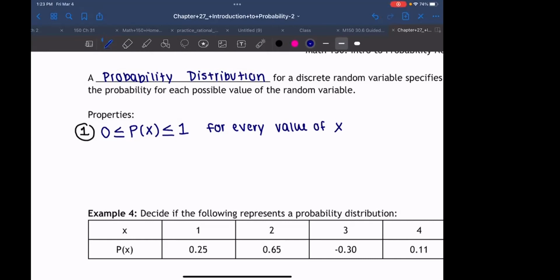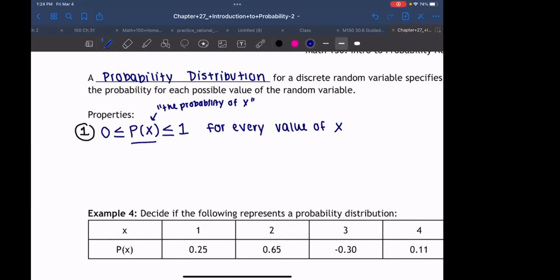We know that X's are the things that can happen. These are the outcomes, like rolling a die and getting a 2 or flipping a tails. These are values of X, they're inputs. And P(X) is the probability of X. Let's read that: the probability of X is greater than or equal to 0 and less than or equal to 1.